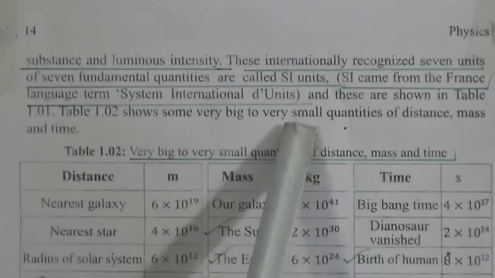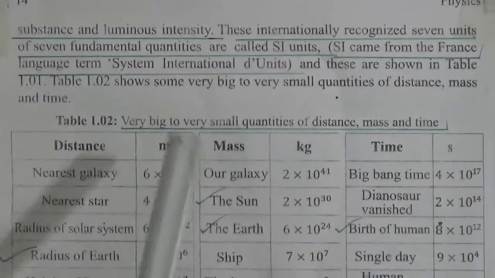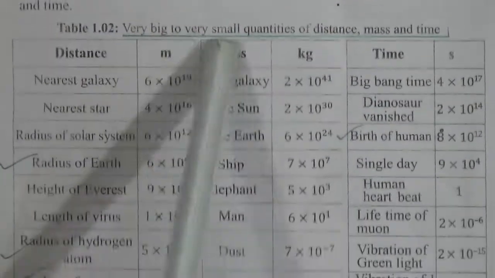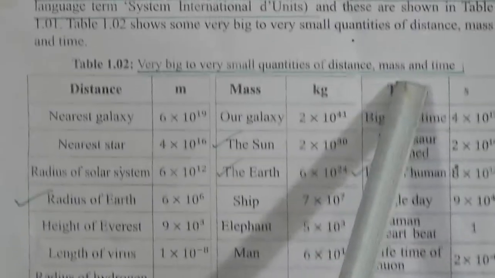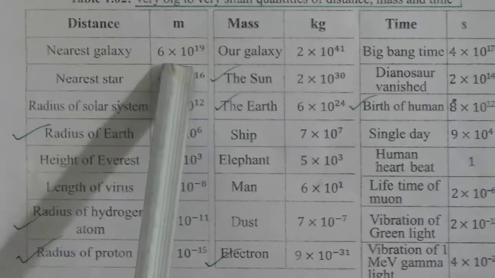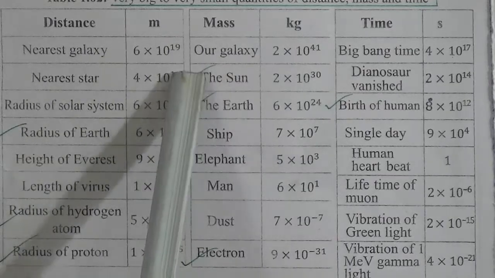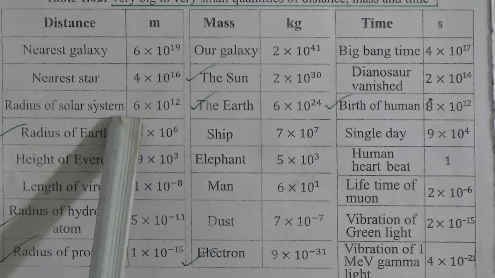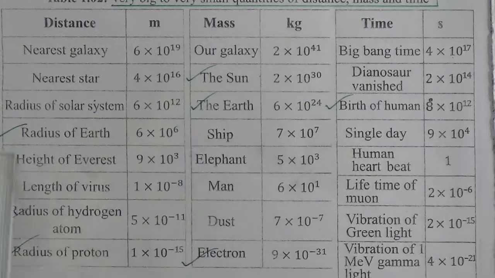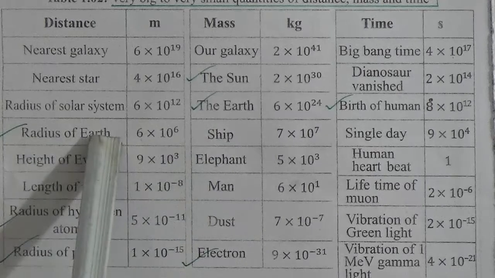The tables show very big to very small quantities of distance, mass and time. Table name is very big to very small quantities of distance, mass and time. The distance: nearest galaxy 6 into 10 to the power 19 meter, nearest star 4 into 10 to the power 16, radius of solar system 6 into 10 to the power 12, radius of earth 6 into 10 to the power 6. This distance is important.